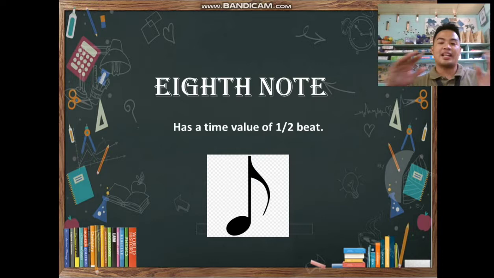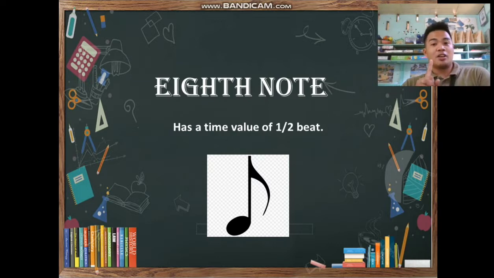Okay, so let us review. What is the first note that we have discussed? We have the whole note. Next, we have the half note. And then we have the quarter note, and the fourth one is the eighth note. So how many beats does a whole note have?